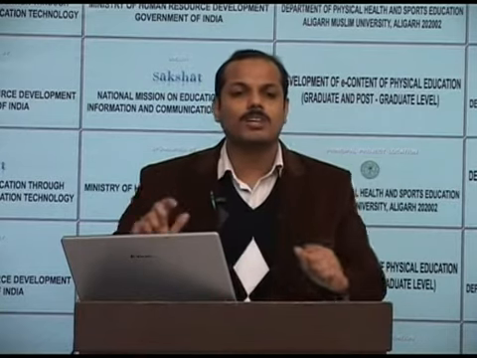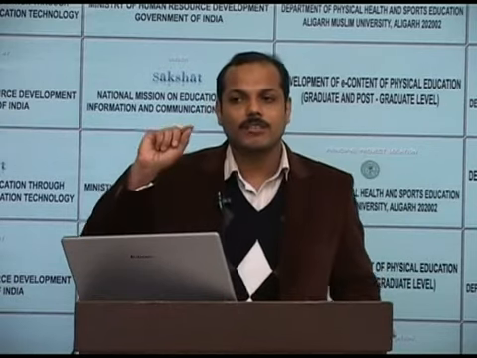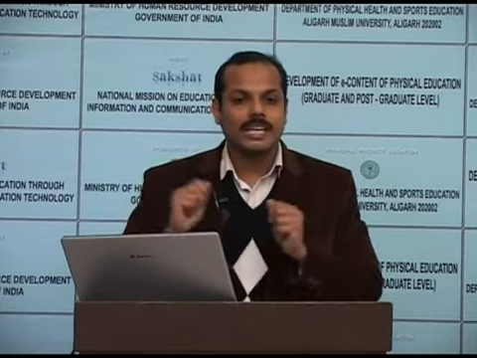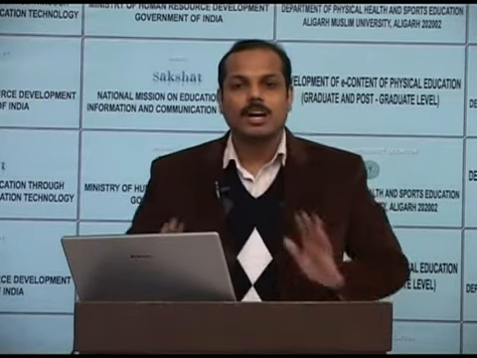And second one is stride style. In the stride jump style, the position of the athlete is like a stride, and the legs are not together, and just before the landing, the athlete keeps the legs together. So this style is called stride style. In stride style, the legs are apart, like a stride, and in the last stage, just before the landing, the athlete keeps the legs together and goes for landing.